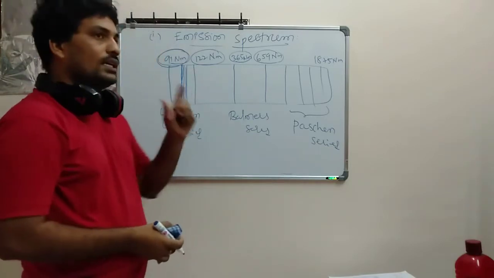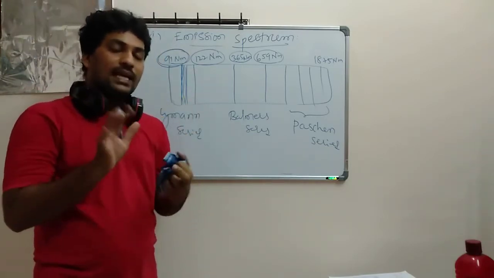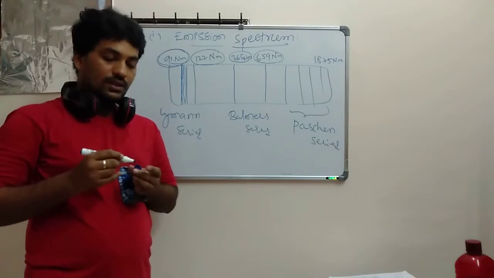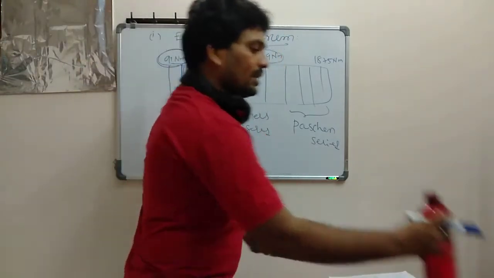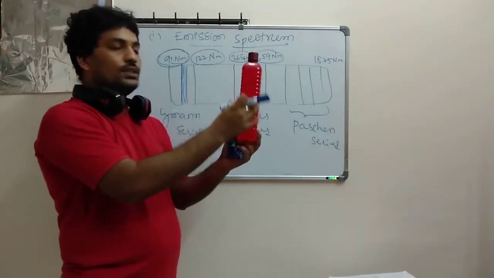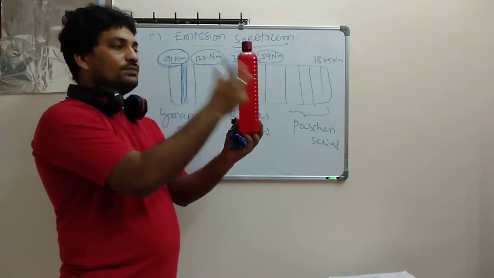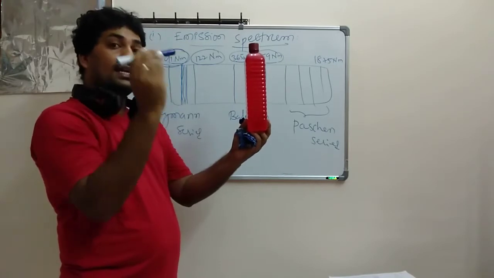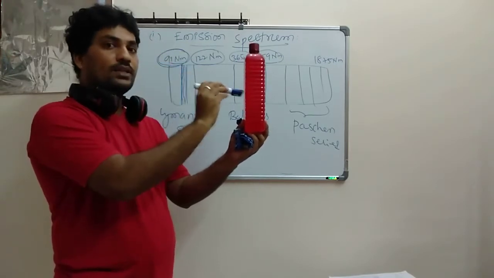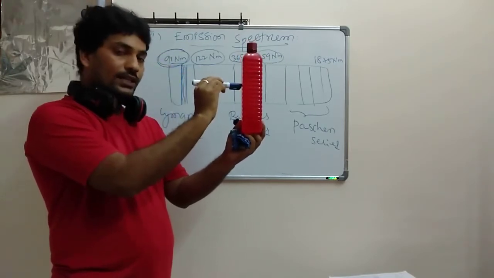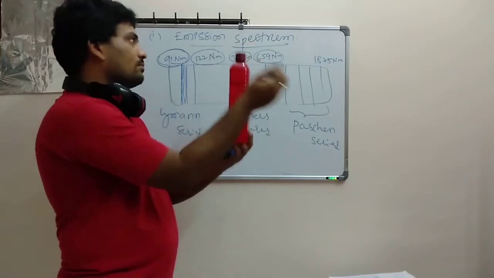Why? Because the basic thing you need to understand is, always remember, this is my discharge tube, filled with hydrogen gas. Whenever the alpha particle is impacted, it depends on what energy of alpha particle you are impacting. If it is low energy, you will get some kind of wavelength.